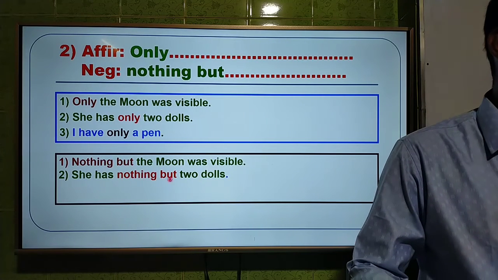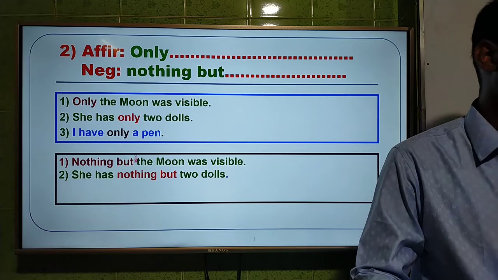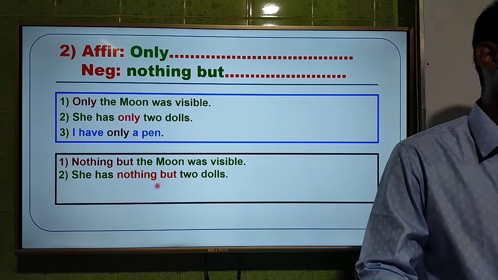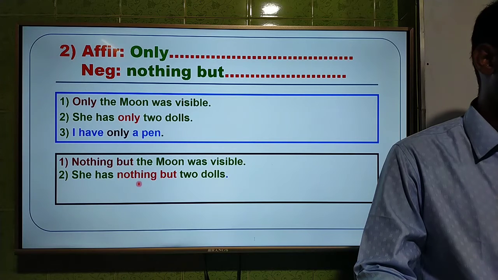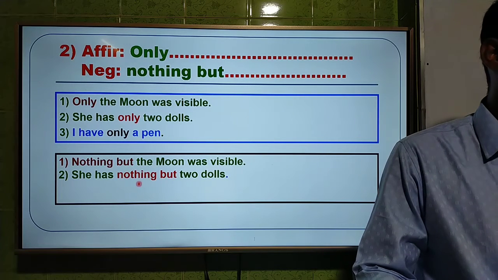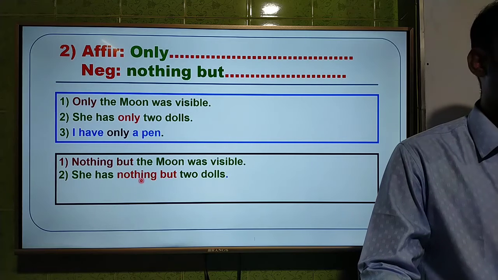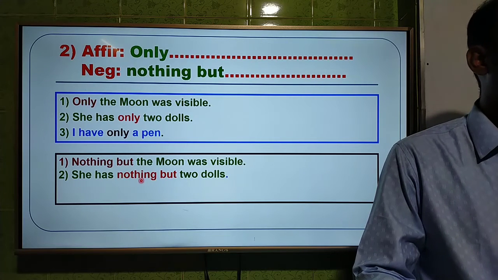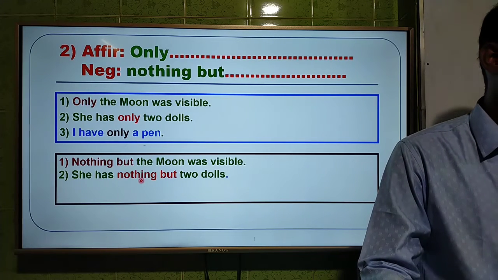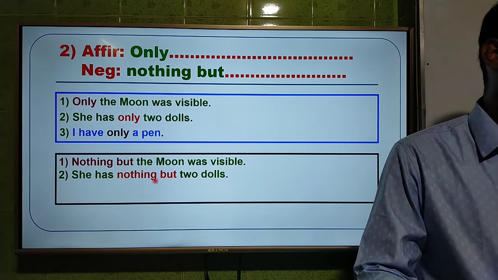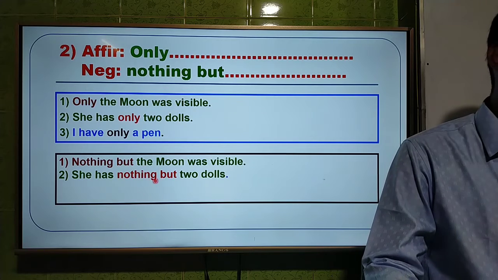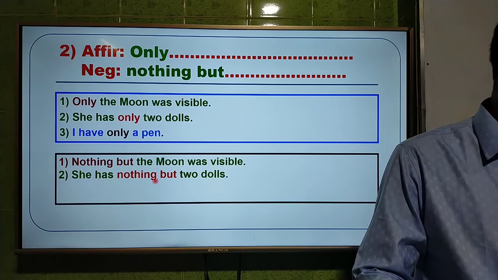We have to use nothing but just instead of only. We cannot use nothing but at the first of the sentence like the first rule, none but. You have to remember, we have to use none but always at the first of the sentence. But if you use nothing but, we have to use it at the place of only. We cannot take it at first.